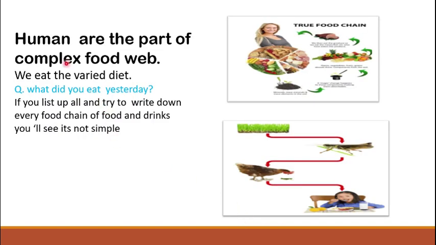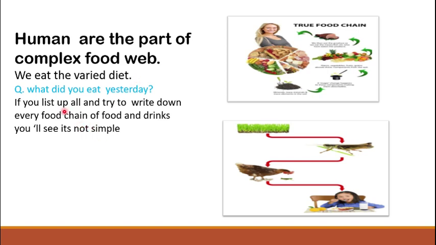So, humans are the part of complex food web, or at the top of the food web, complex food web in fact. Why is this so? Because we eat a varied diet, or we have variety in our diet, and these all have a relationship with the other organisms also.